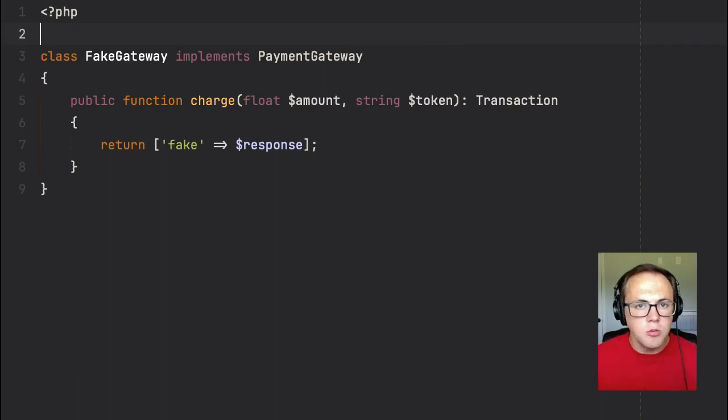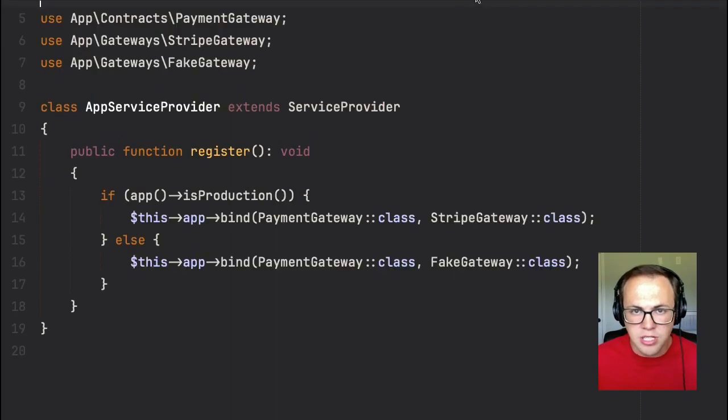Now, in reality, you'd want to either use a specific test card here and return a random transaction from a hard-coded array at minimum, or something along those lines. Otherwise, if you don't, you run the risk of your tests relying on the hard-coded data here that you placed instead of proving that your logic actually works, which is what a test, especially at the feature level, is supposed to be doing. Now, we'll bind our interface into the service container to make all this work together.